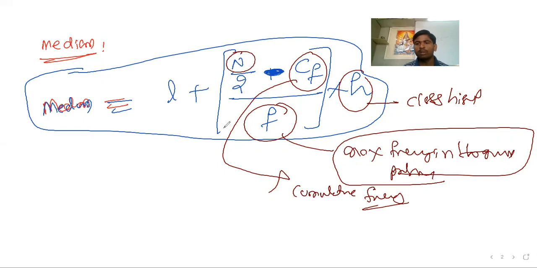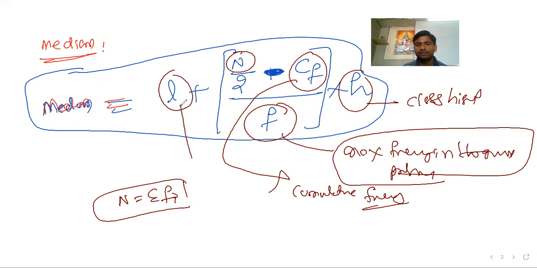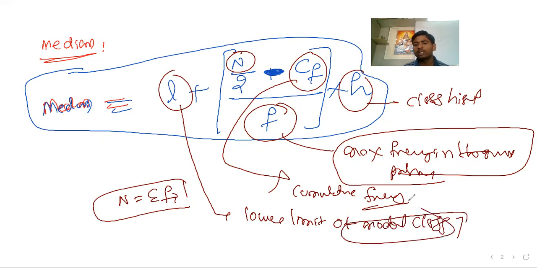Please write it down. N is nothing but the number of observations. You can write N is equal to sigma fi, the total frequency count. Next, L is the lower limit of the modal class. This I'll also explain clearly: what is the modal class and how to calculate its lower limit. Before that, you need to understand the formula: median is equal to L plus (n by 2 minus cumulative frequency) divided by the maximum frequency, into class height.